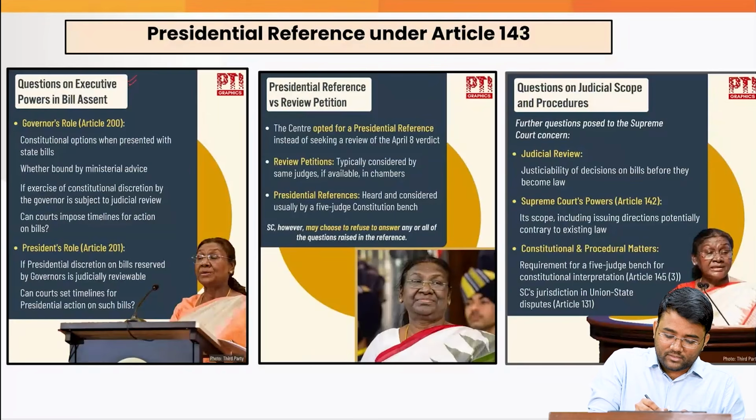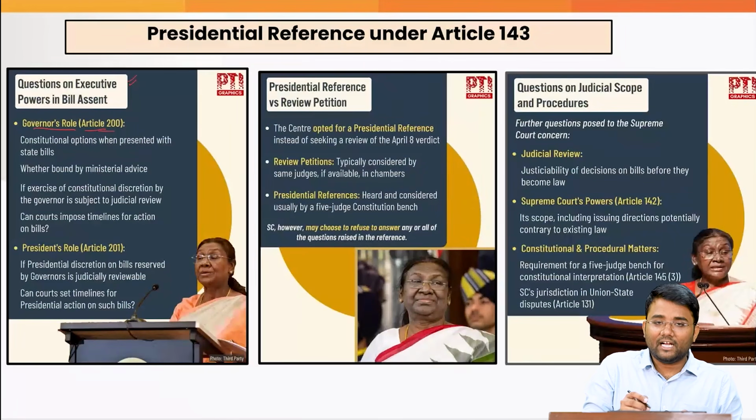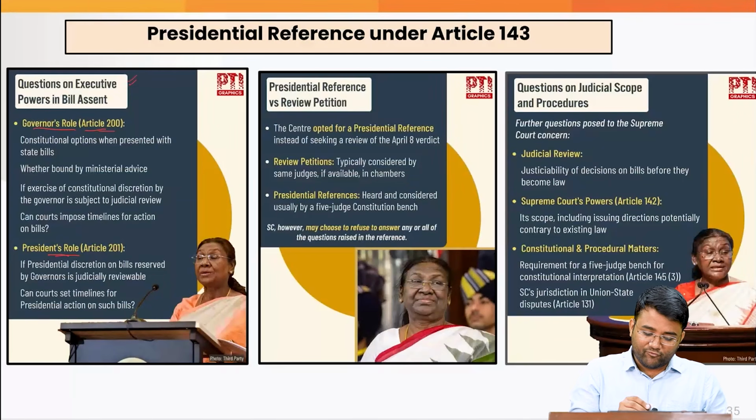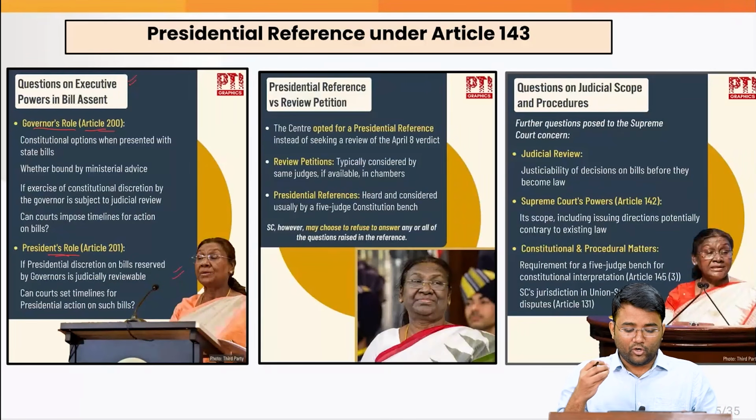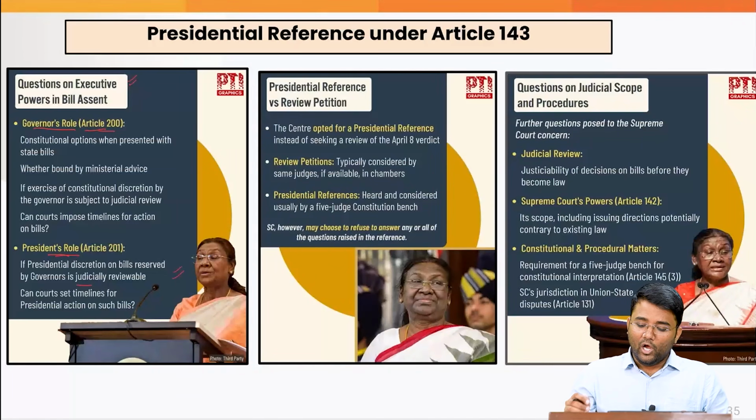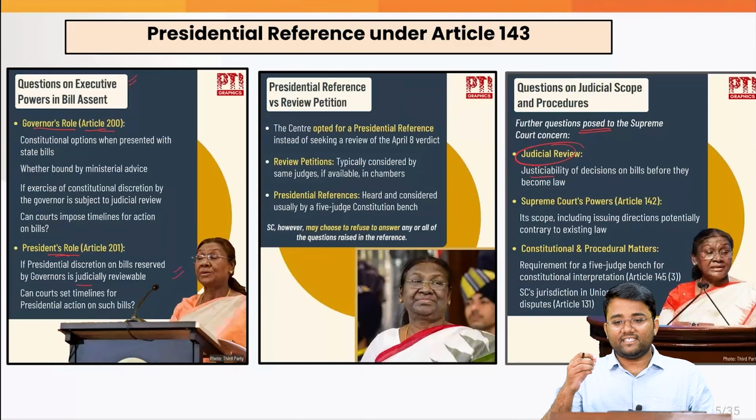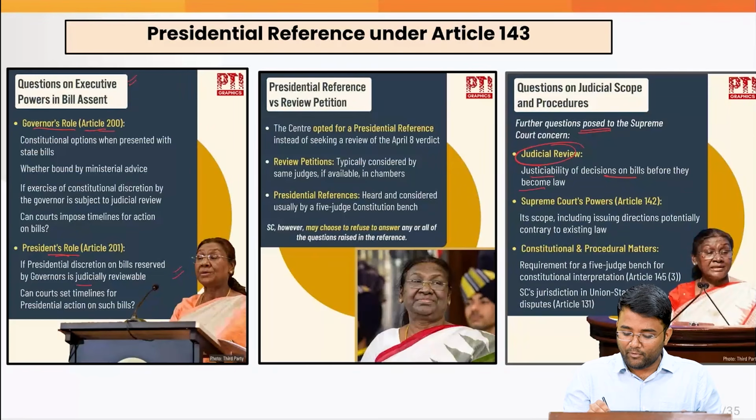For example, questions with regard to the governor's role and the president's role, such as whether presidential discretion on bills reserved by the governor is judicially reviewable or not. Also, further questions were posed to the Supreme Court on the justiciability of decisions on a bill before it becomes law.